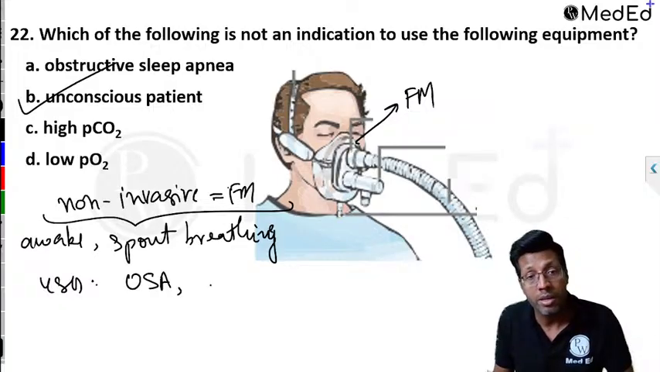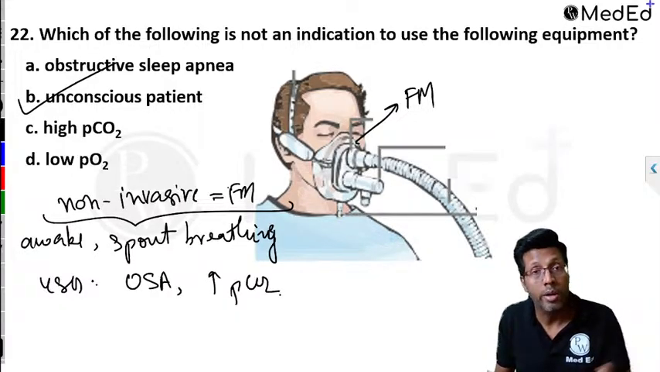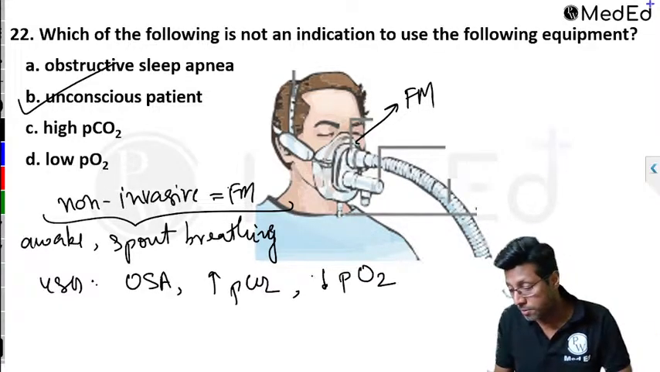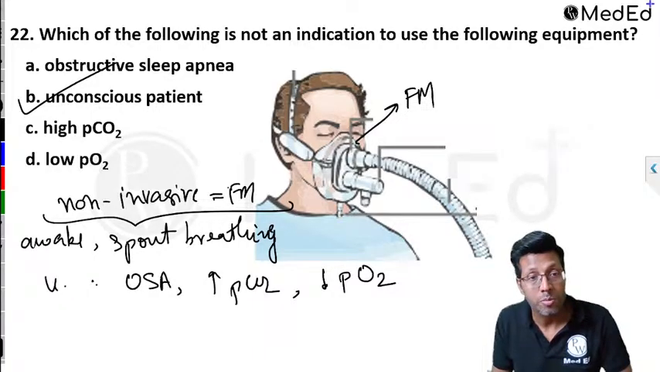When will you give non-invasive ventilation? If someone's PCO2 is high, that is the use, to reduce the PCO2. If someone is hypoxic, you will want to increase the oxygen. So therefore, these are the uses. Okay, so the correct answer is unconscious patient.